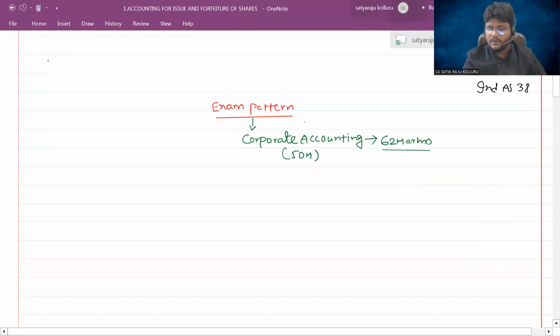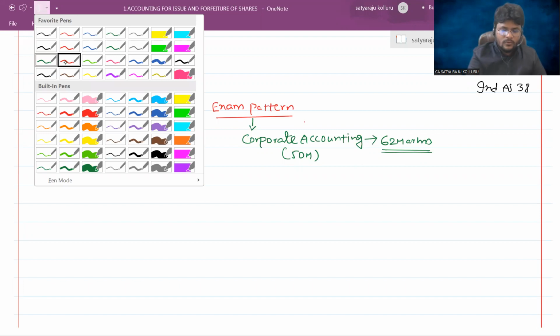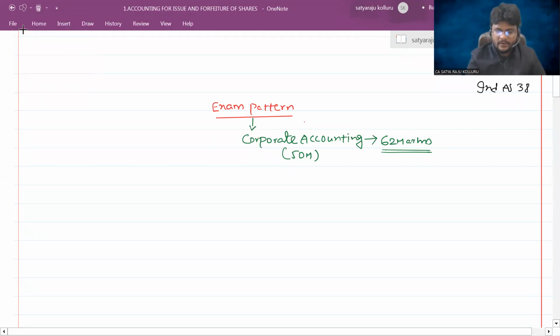This is the number of marks for which the paper is generally asked, which is 62 marks. And the net marks you need to answer is 50 marks. Fine. Now, how are they going to design this entire paper, sir?